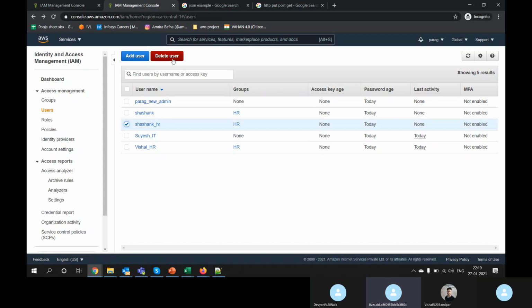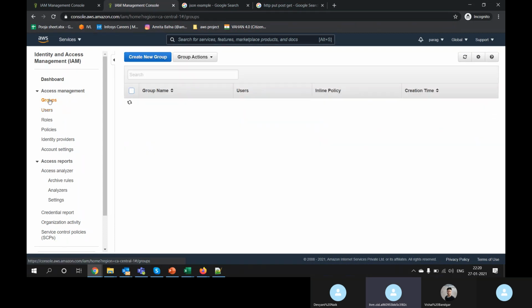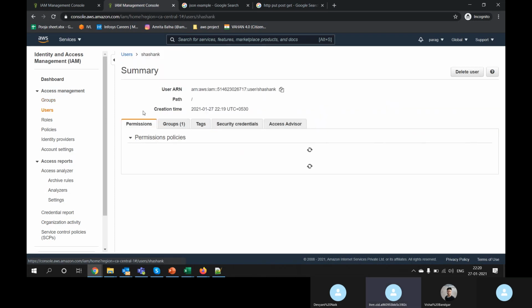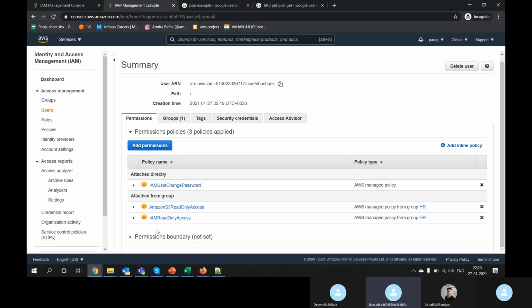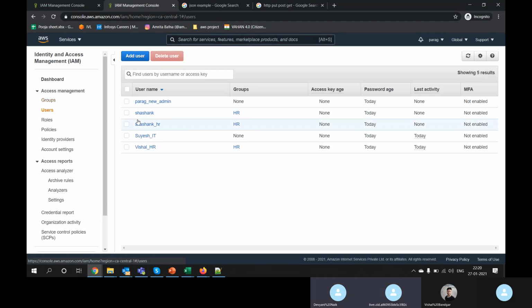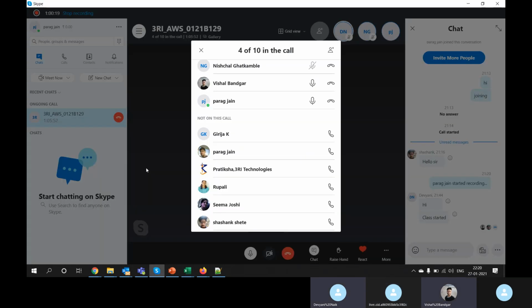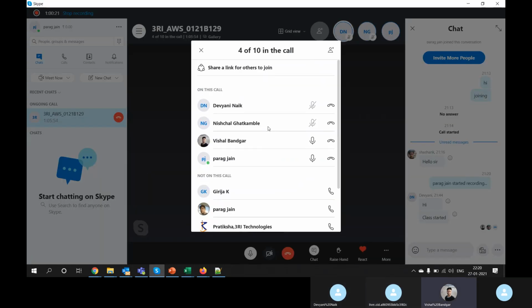Sorry, I will go to Shashank, and you can see it has a group permission. I have attached a direct permission to Shashank. Is it clear? Group and user. Yes. Vishal, yes.